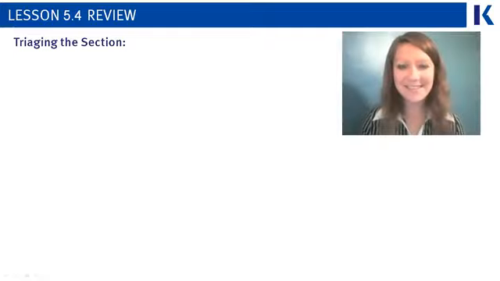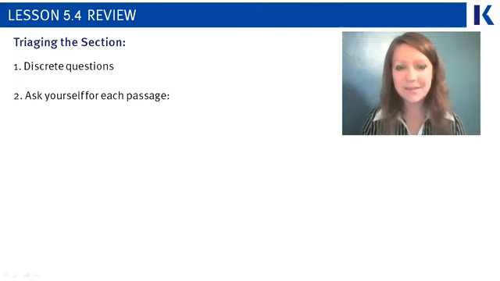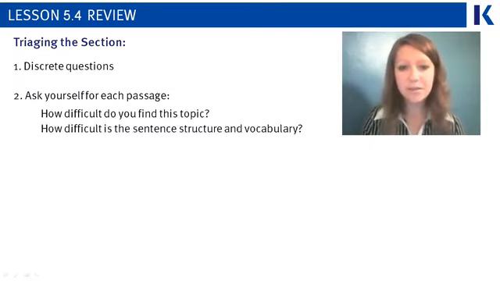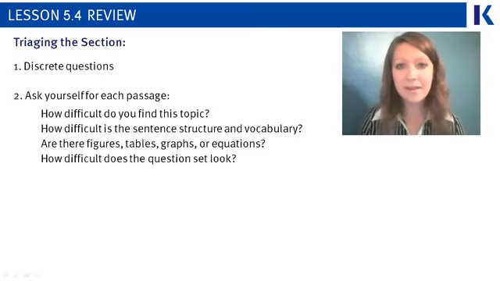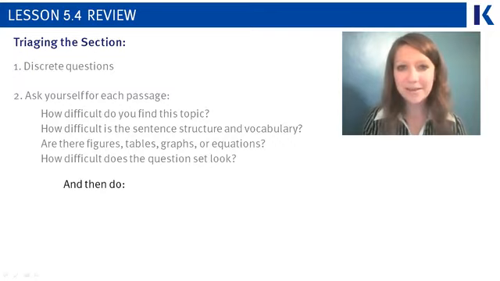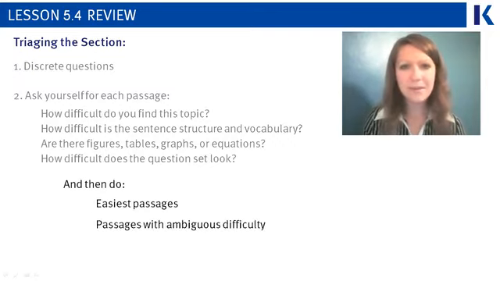Let's review what we covered in this lesson. For triaging a section, you do your discrete questions first, then you move into the passages. For each of the passages, you want to do the easier passages first and move into the harder ones. To figure out which one's easy and which one is hard, you look at the difficulty of the topic, the sentence structure and the vocabulary, and also whether there's those figures, tables, graphs, and equations. Finally, you look at the questions, do a really quick scan of them, and see how easy they look in length and needing to analyze the passage. Once you've done all that, you're able to look at the easier passages first, those passages with ambiguous difficulty, and then finally the harder passages.